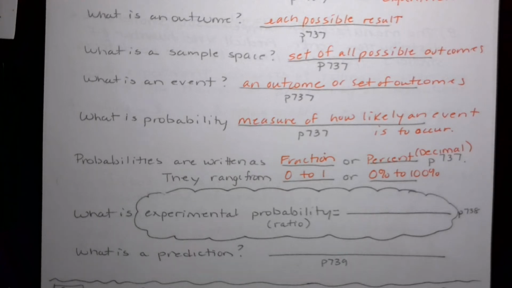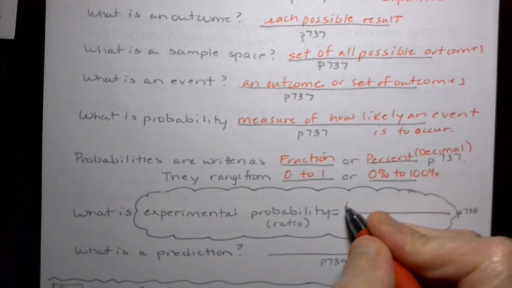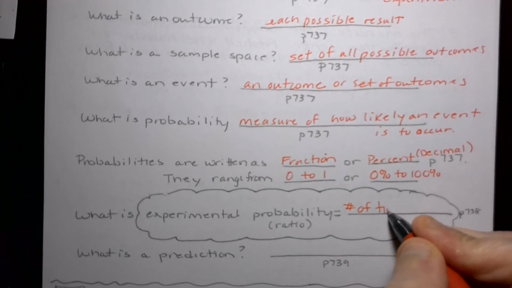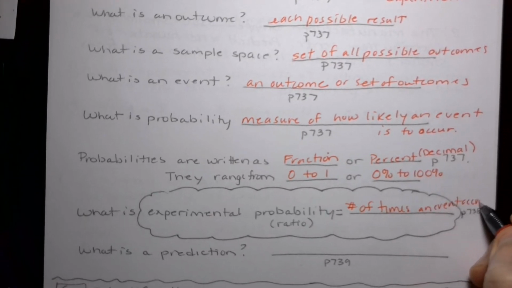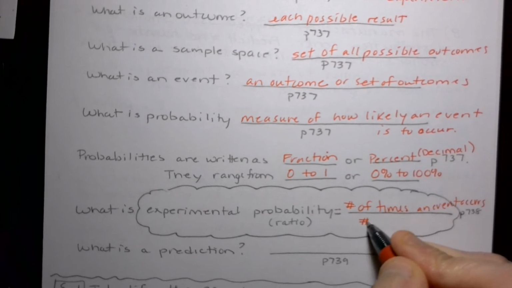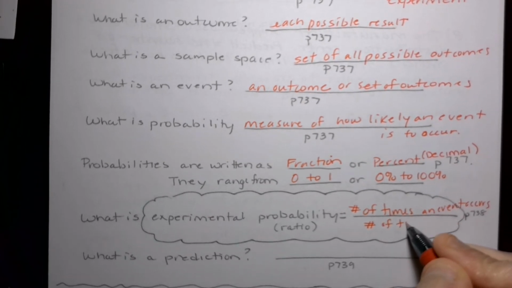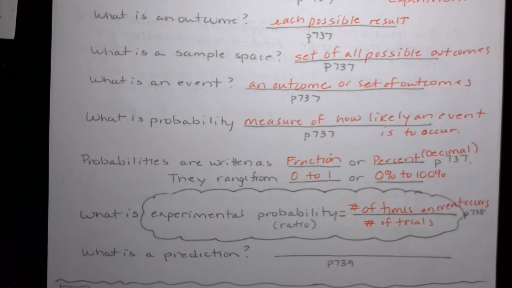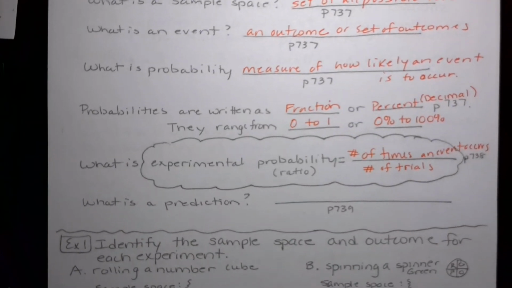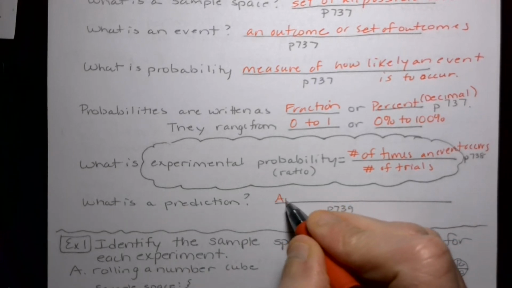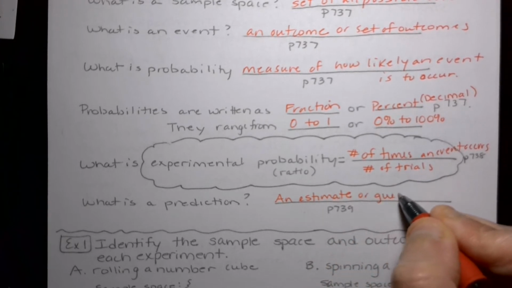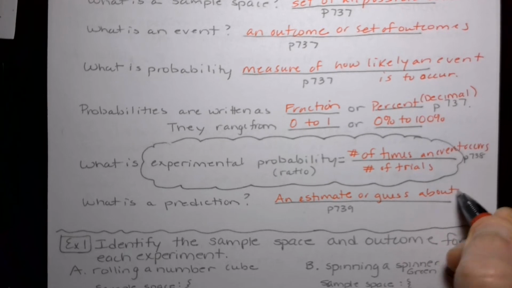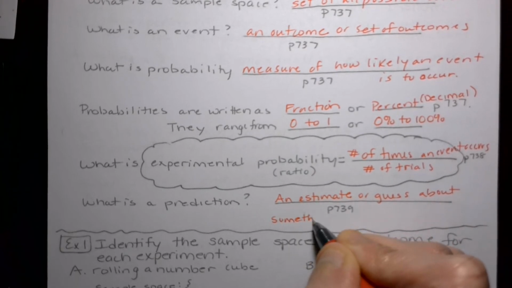Okay, so an experimental probability is the number of times an event occurs over the number of trials. So think of it as a fraction. It's a ratio, it's a fraction. And a prediction is exactly what it sounds like. It's an estimate or guess about something that hasn't happened yet.